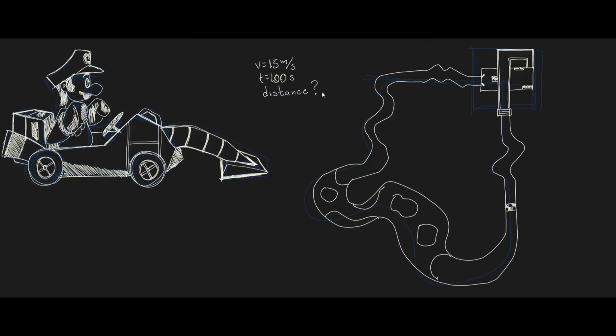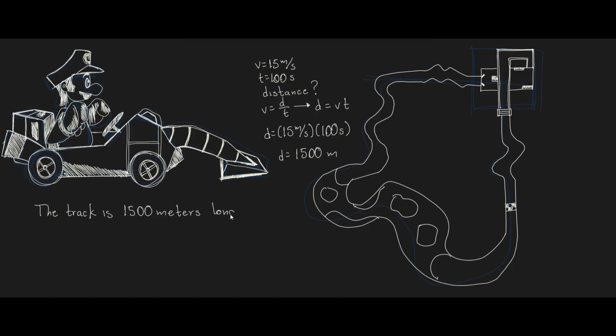We isolate the variable d for distance in the equation speed equals distance over time. We get the equation d equals v times time. Then distance equals 15 meters per second times 100 seconds, which gives us 1500 meters or 1.5 kilometers. The track is 1.5 kilometers long.